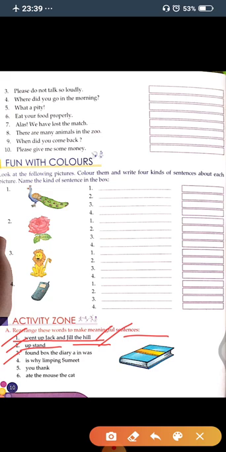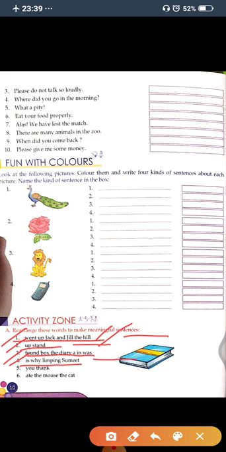Now the third one. "Found box the daddy was." The daddy was in a found box. What is the correct order? The daddy was in a found box.